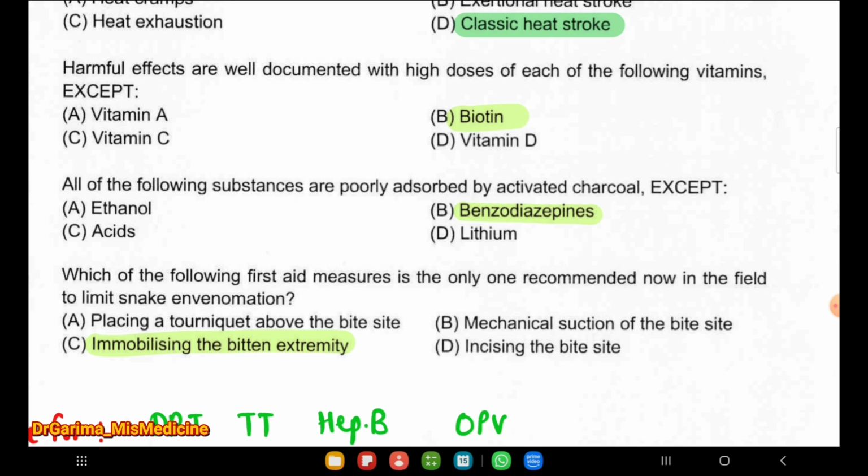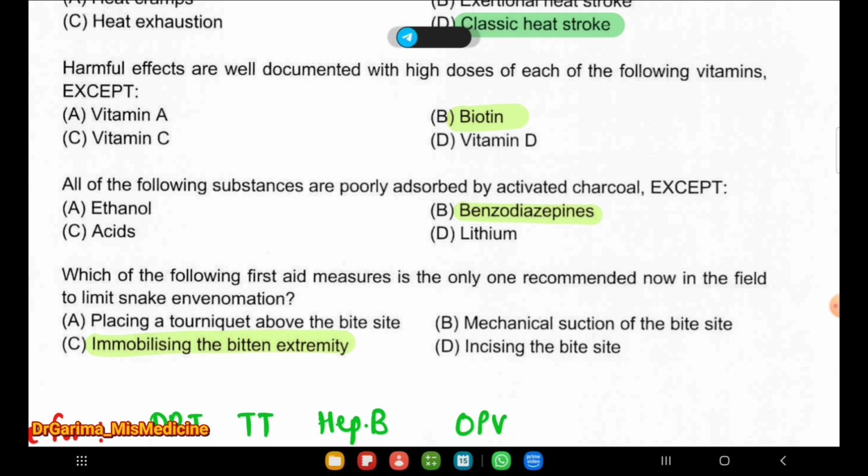Next question is, harmful effects are well documented with the high doses of which of the following vitamins except biotin? Harmful effects are documented with the high doses of which vitamins? Vitamin A, C, and D. Vitamin C people use so often nowadays as a skin care. And vitamin D, mostly patients have vitamin D deficiency. I have seen many patients in the daily routine, they have vitamin D and vitamin B12 deficiency, and then they have the symptoms of body ache, weakness, lethargy, and so on.